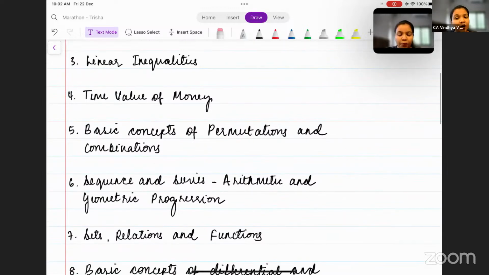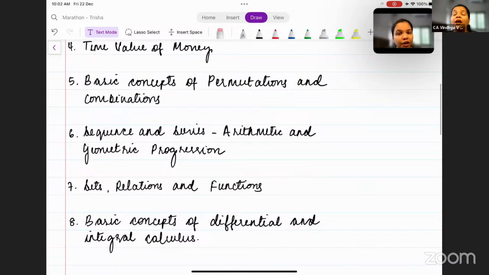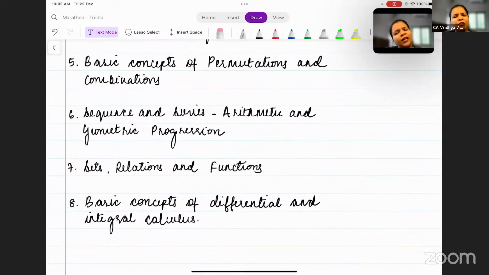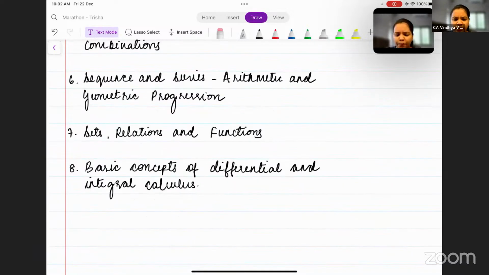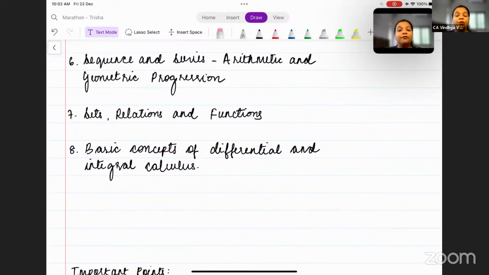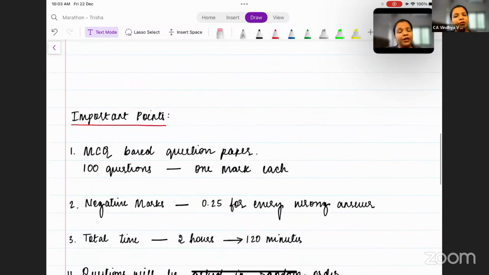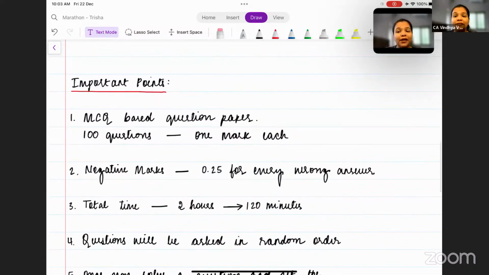Okay. Now, before we get into the marks allotment, I would like to tell you a little bit of important tips that you need to consider before you get into the exam hall. First of all, you need to know that it is an MCQ based question paper where you have 100 questions, correct? So you have 1 mark per question. And you also know that there is a negative marking, that is 0.25 or 1/4 of a mark for every wrong answer that you give.